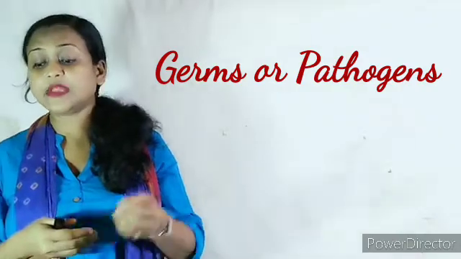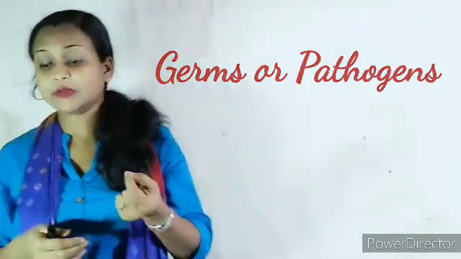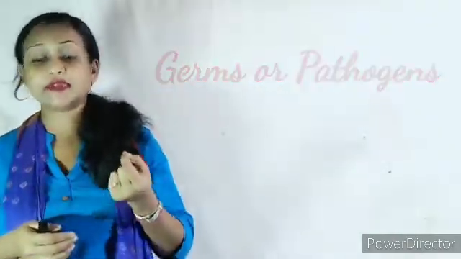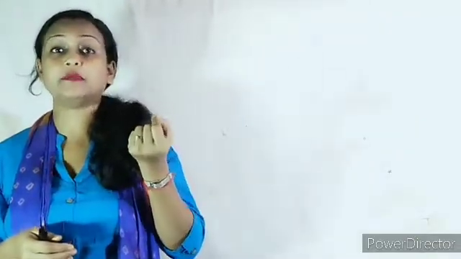Microorganisms are extremely small things that can be seen only with the help of a microscope. There are many kinds of microorganisms such as virus, bacteria, protozoa and fungi. All these are various kinds of microorganisms.